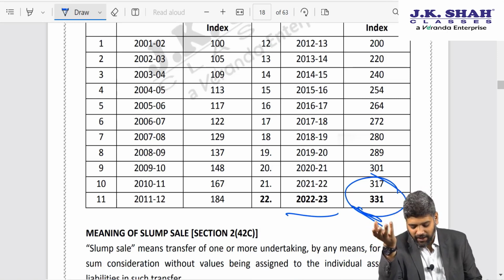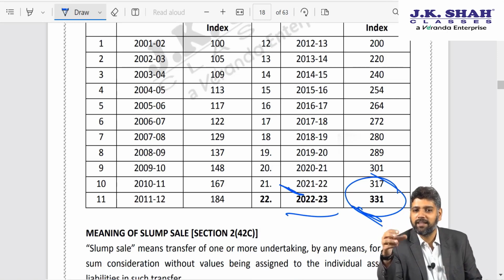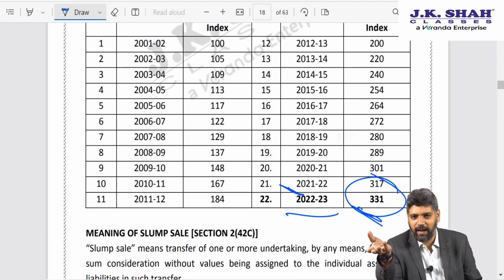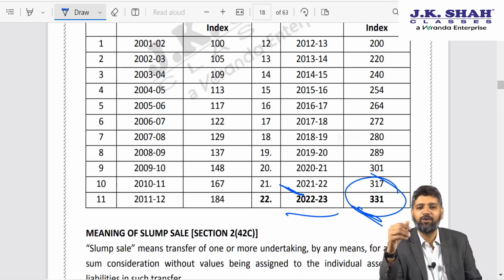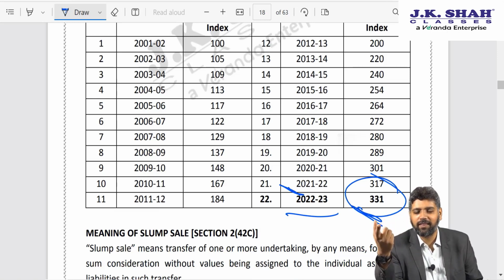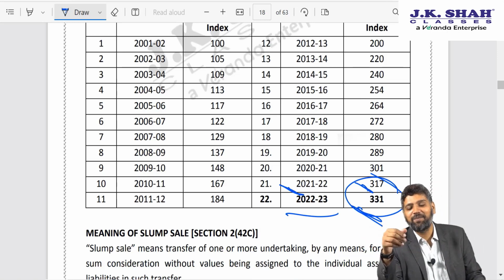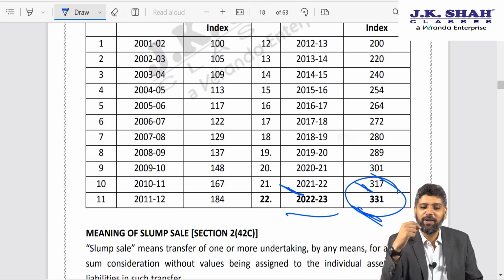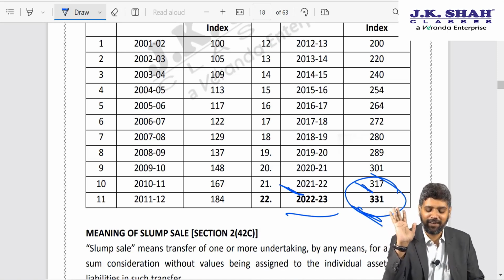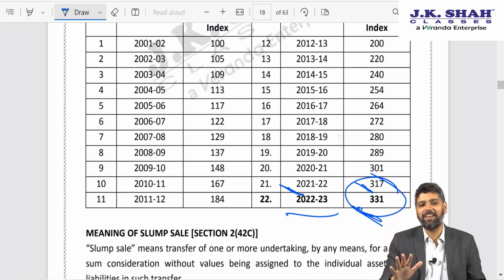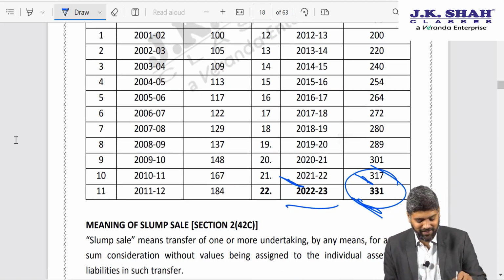So one year, I think FY 21-22, I do not know, I was teaching, the CII figure was not yet prescribed by government, and I told the students that I have called up Nirmala Sitharaman and she has told me the CII will be 317, just a random figure. And later when CBDT actually prescribed it as 317 for the entire year, people really thought I had some connections. Let me clarify, no connections, it was just guesswork.